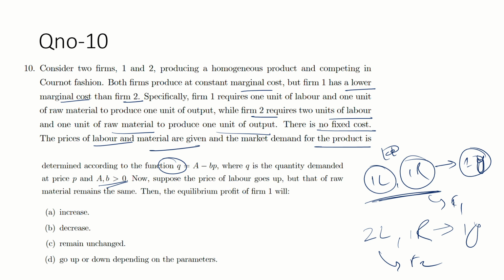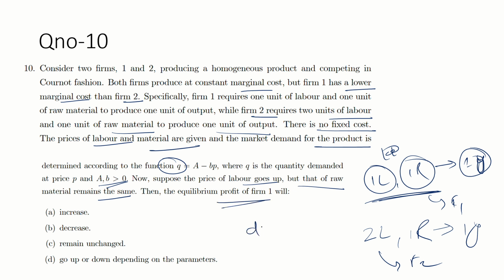Now suppose the price of labor goes up, but that of raw material remains the same. Then what is the level of equilibrium profit?